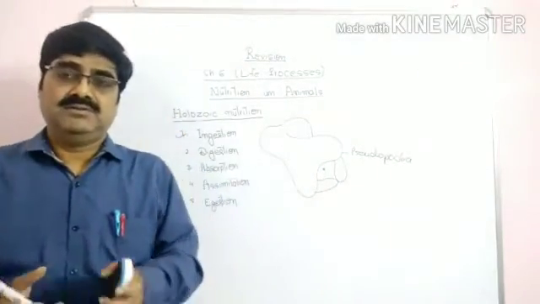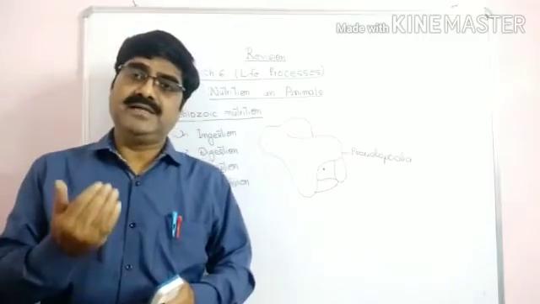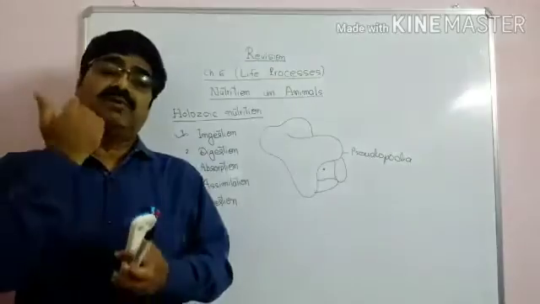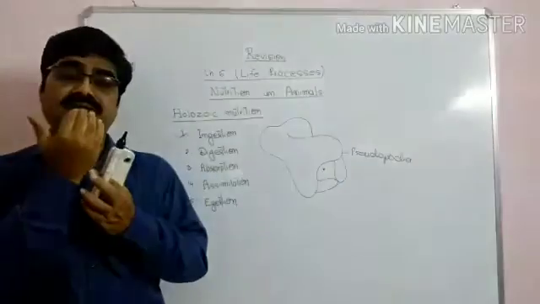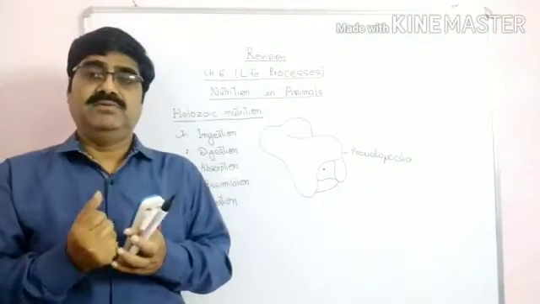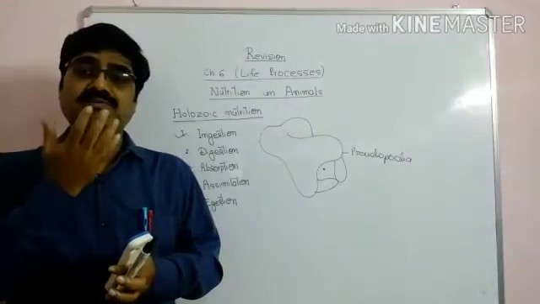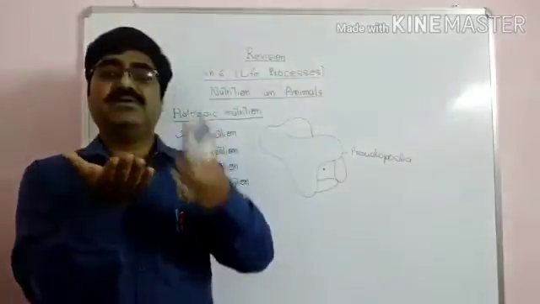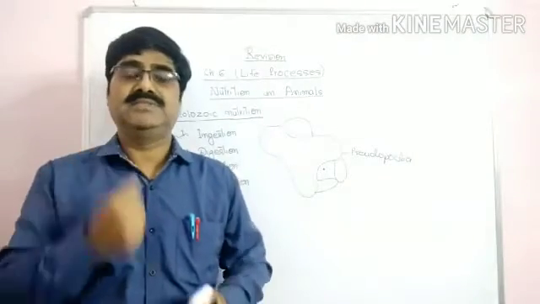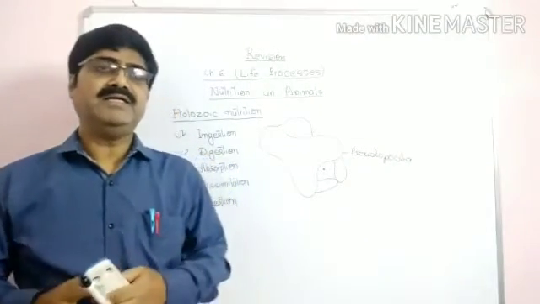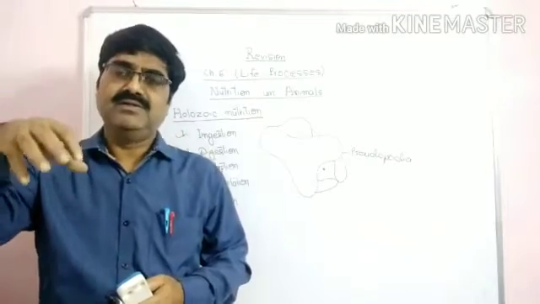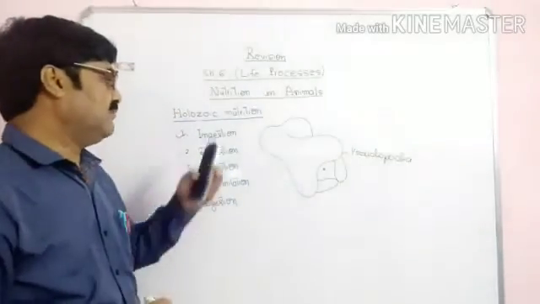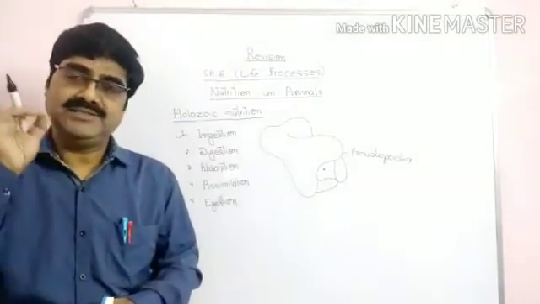Similarly, in the frog, the tongue is attached anteriorly. Our tongue is attached posteriorly, but its tongue is attached anteriorly, and it is sticky. So when any insect comes close to the mouth of the frog, it takes out its tongue, and the insect sticks on the tongue, and it takes it inside. So in this way, different animals have different methods to take the food inside, and this process of taking the food inside is called ingestion.